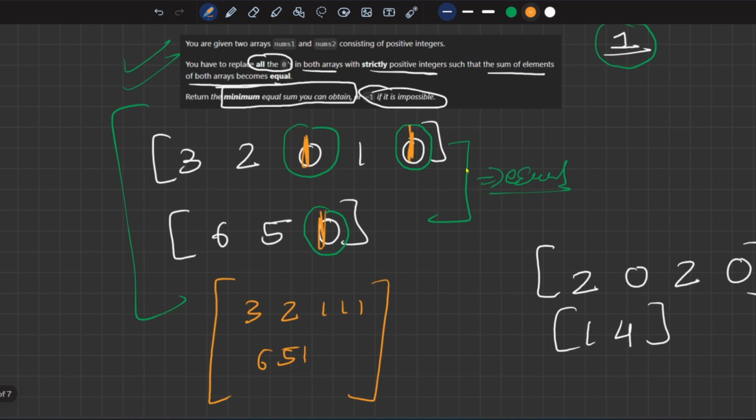Now what is the sum of this? 3 plus 2 is 5 plus 3 is 8, and this is the 6 plus 5 is 11 plus 1 is 12. Okay, so 8 and 12 is the sum. So what is the minimum sum that we can get? We have to make both of these equal. So see, you can't decrease 12 to 8, but you can increase 8 to 12.